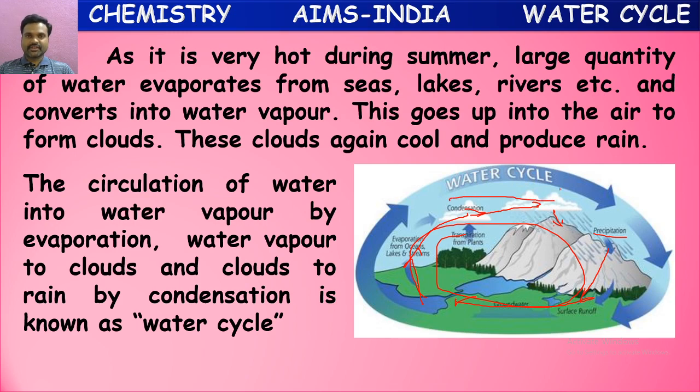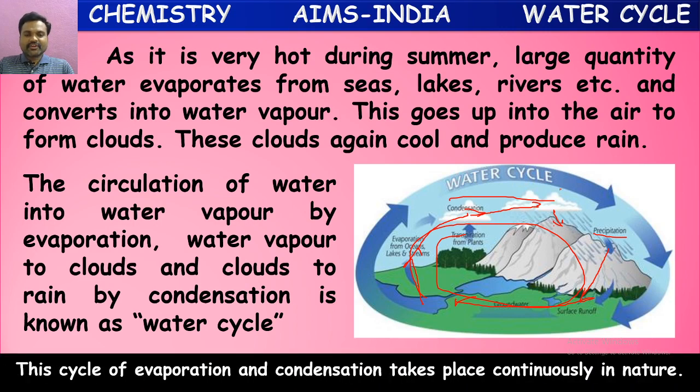That's the meaning of water cycle. It does not mean the cycle which moves with water. It means the continuous circulation of water from one form to another form because of the climatic changes and atmospheric conditions. That is evaporation, condensation, precipitation, reaching the oceans, again evaporation. These all together are called the water cycle. Okay, children?